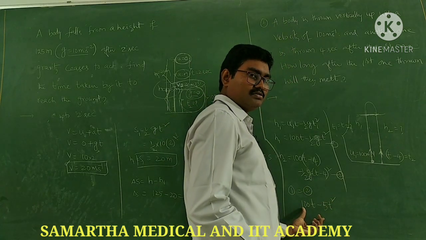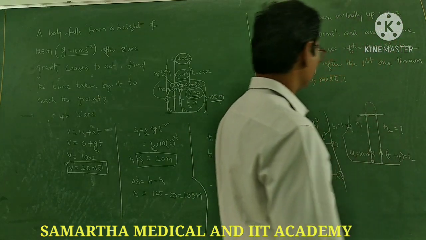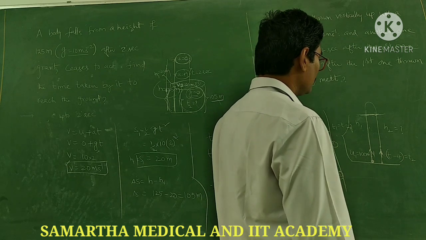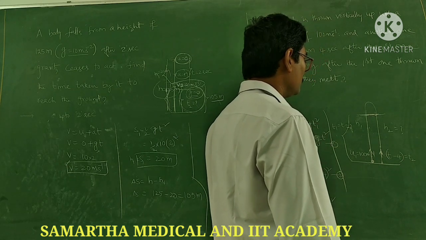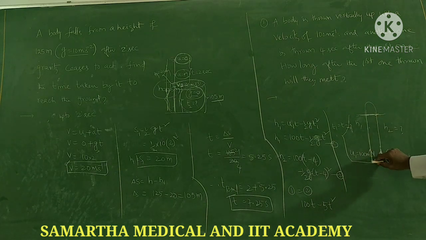Understood? Student: Sir, if they are thrown with the same velocity and the same acceleration acts, there is only a time difference, so how can they meet at the same height? See, this is a vertically projected body. A vertically projected body will reach a particular height. After 4 seconds you throw the second one; if the first were not coming back, the second body also going with the same speed, the time gap between them would remain the same.